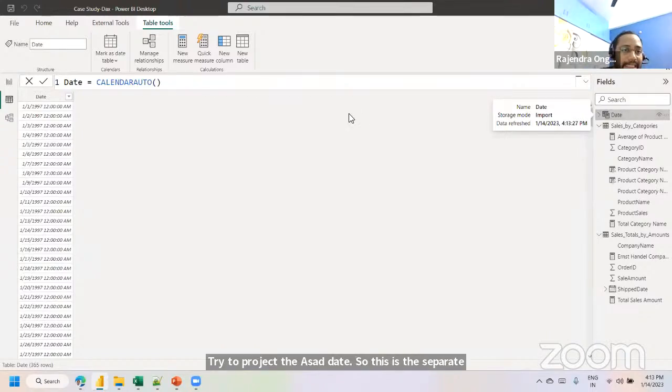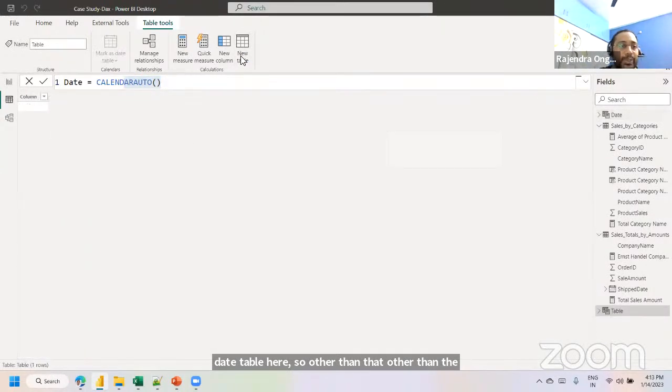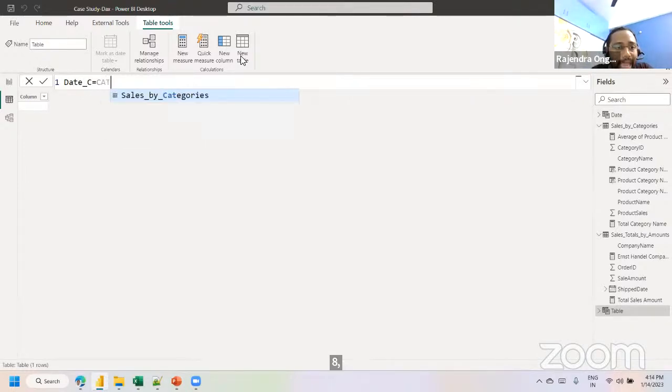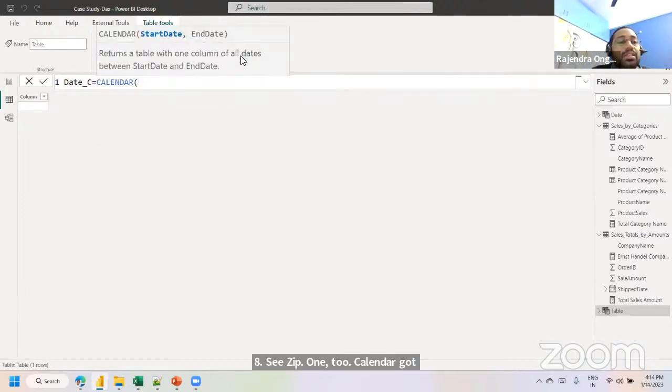So other than CALENDARAUTO, we have one more function. Let me add one more new table. Click on the new table. DateC is equal to CALENDAR. So here we can specify the start date and the end date. That means we can specify the static members.